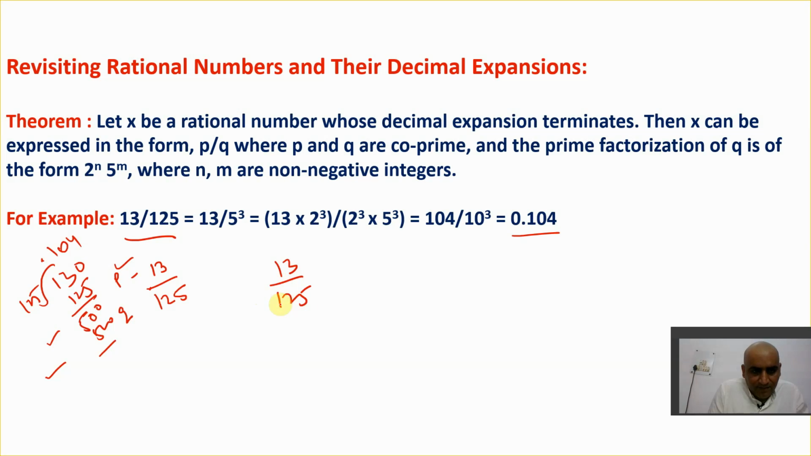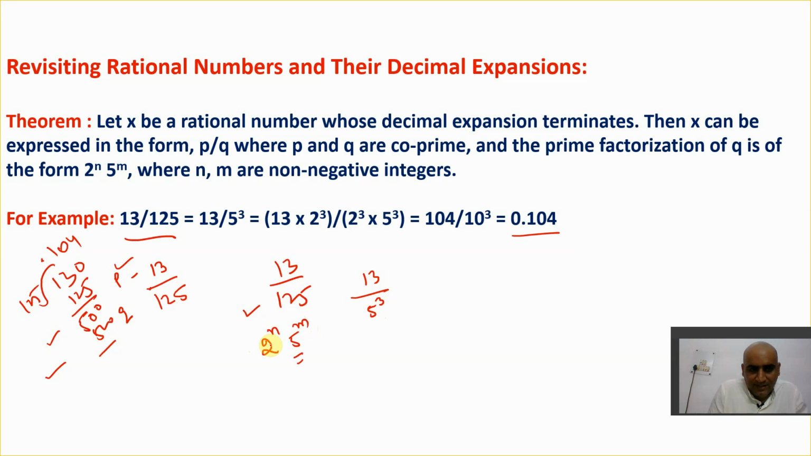In the denominator, first of all, find the prime factorization of this denominator. You need to find the prime factorization in the form of 2 raised to power n, 5 raised to power m. So let us say 13, and 125 can be written in the form of 5 raised to power 3. I hope you get this point.